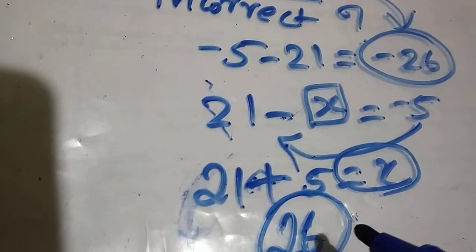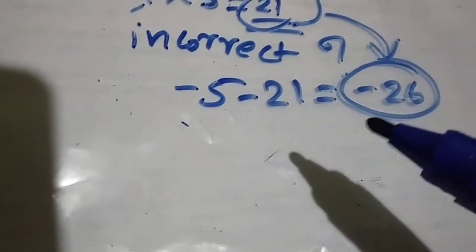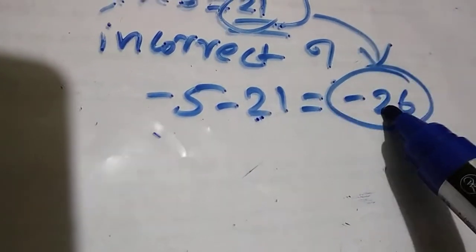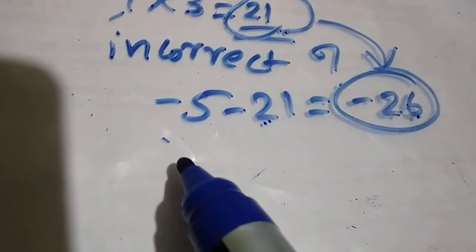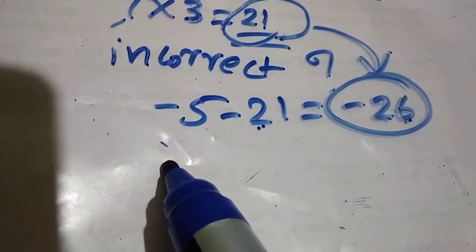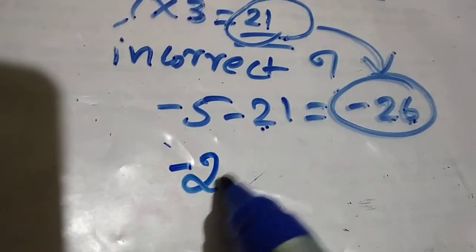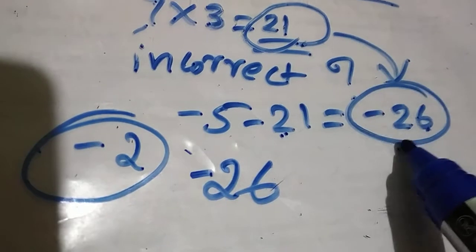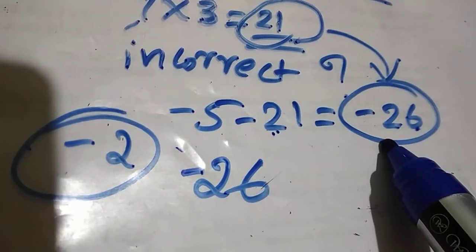But that itself here, negative 5 minus 21 is equal to negative 26. Then for each incorrect answer, negative 2 marks. So total incorrect mark is negative 26.